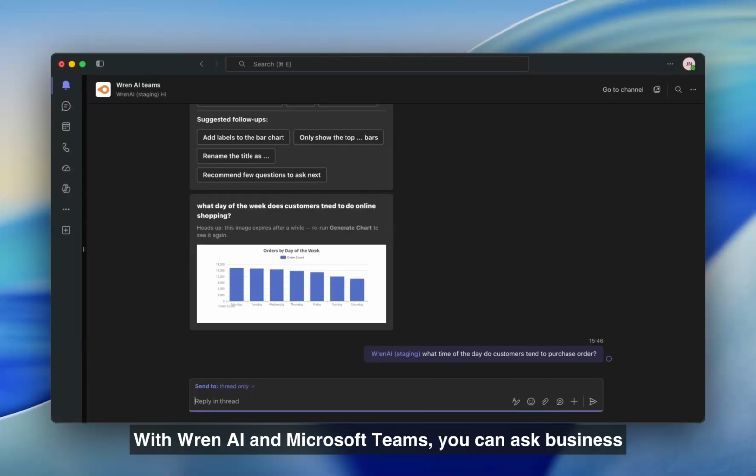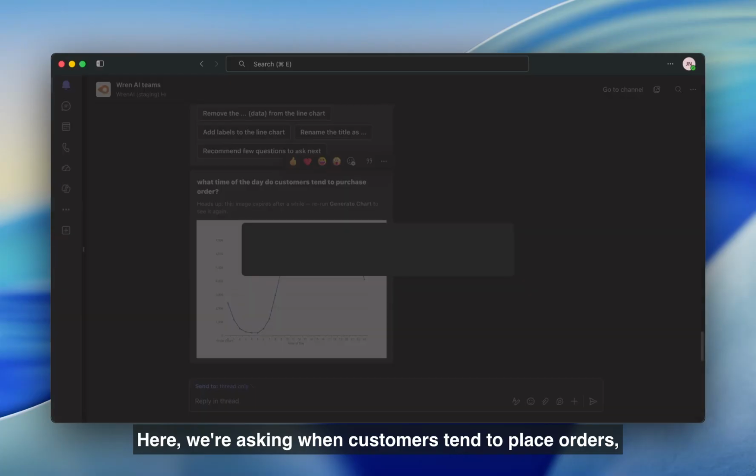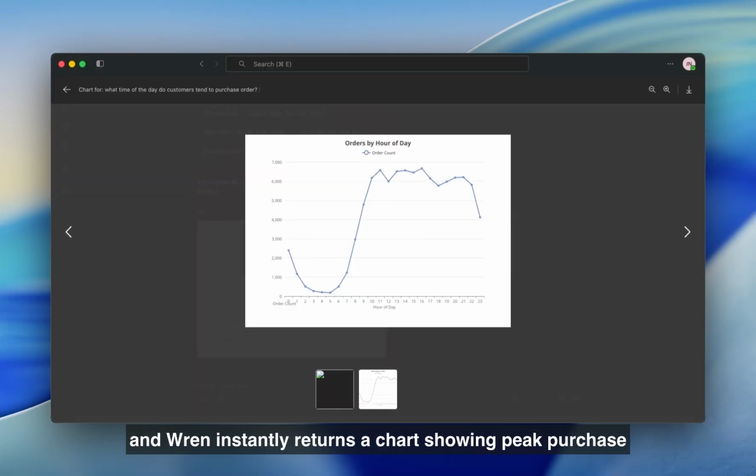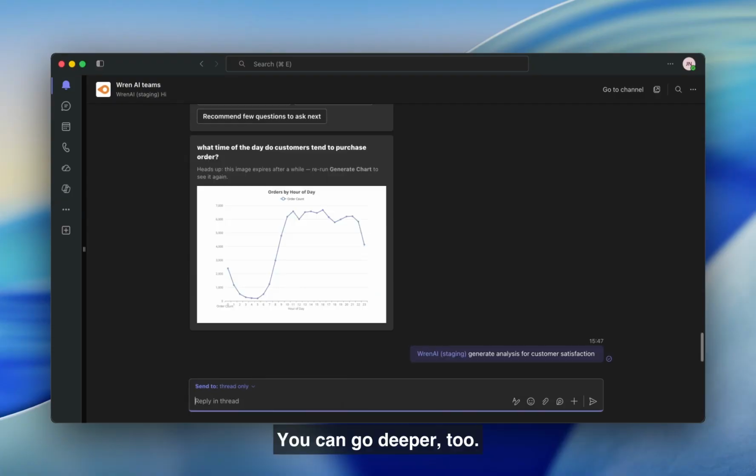With Ren AI and Microsoft Teams, you can ask business questions in plain English, right where your team already works. Here we're asking when customers tend to place orders, and Ren instantly returns a chart showing peak purchase hours. You can go deeper too.